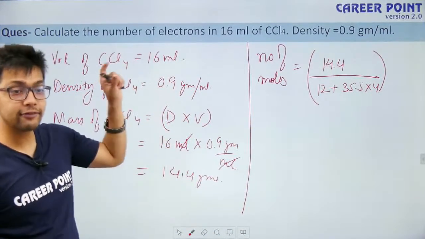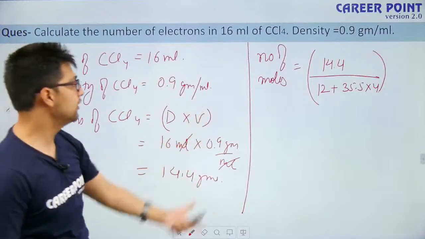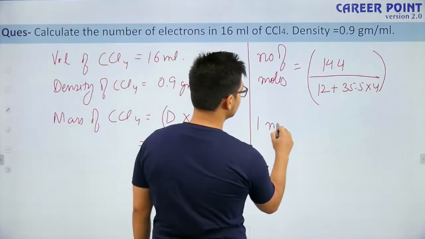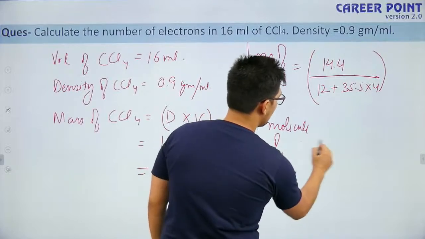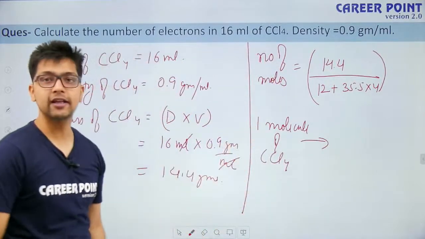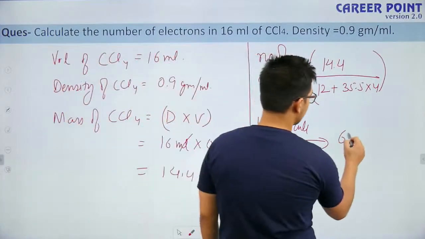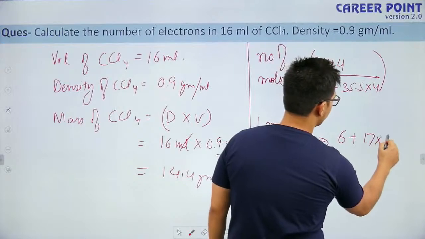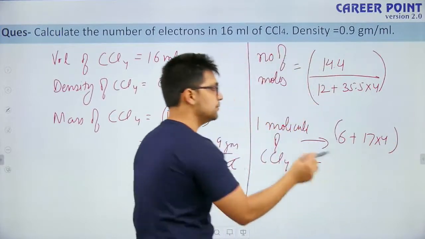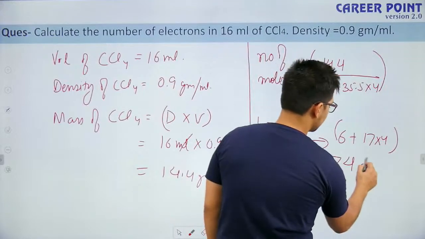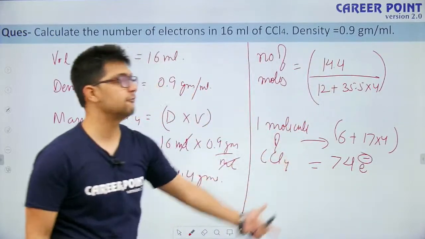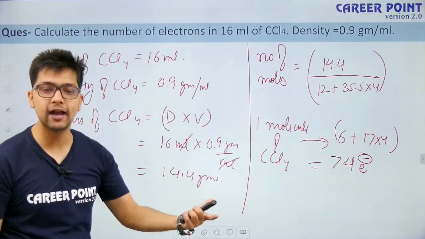Yes. Now after this, what will we do? We will say in one molecule of CCl4, how many electrons are there? In one carbon, there are 6, plus chlorine, 17 times 4. So these many electrons, which is coming out as 74, I guess. Now in one molecule there are 74 electrons, and how many moles we had?